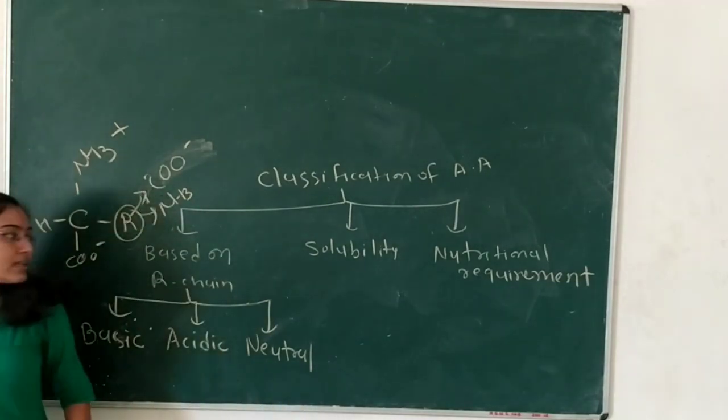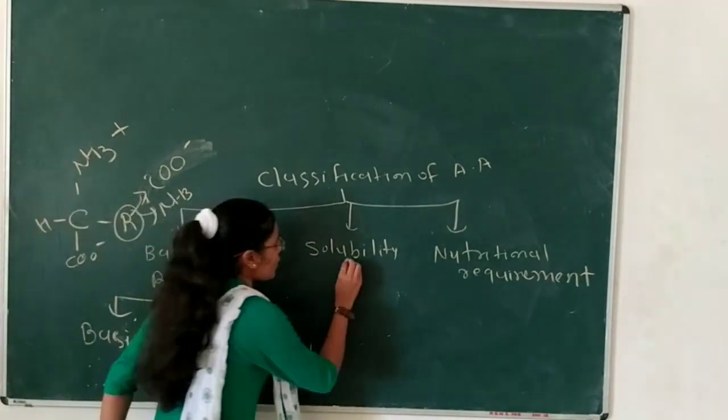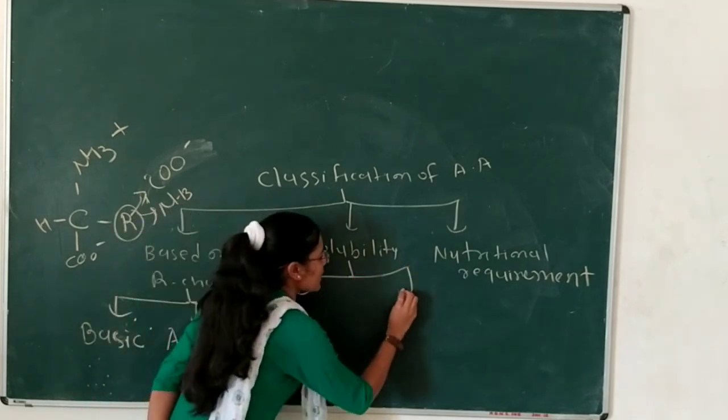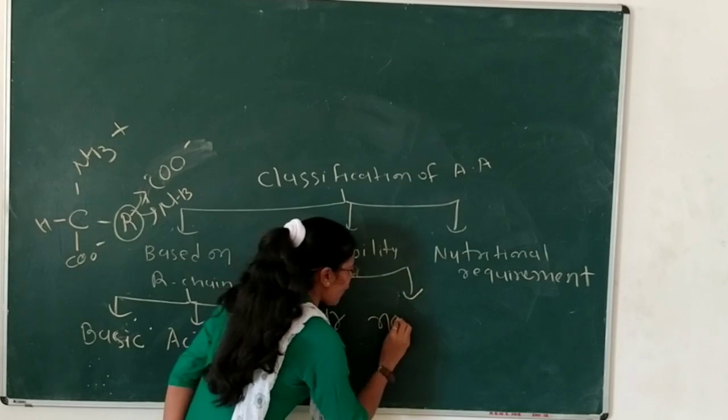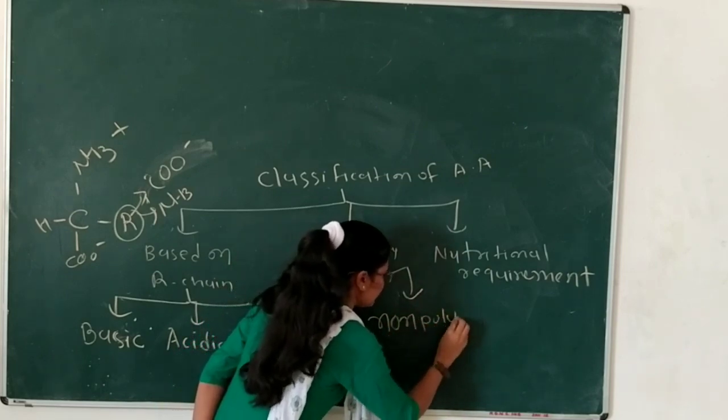Now we will discuss solubility. According to solubility, amino acids are divided into polar amino acids and non-polar amino acids.